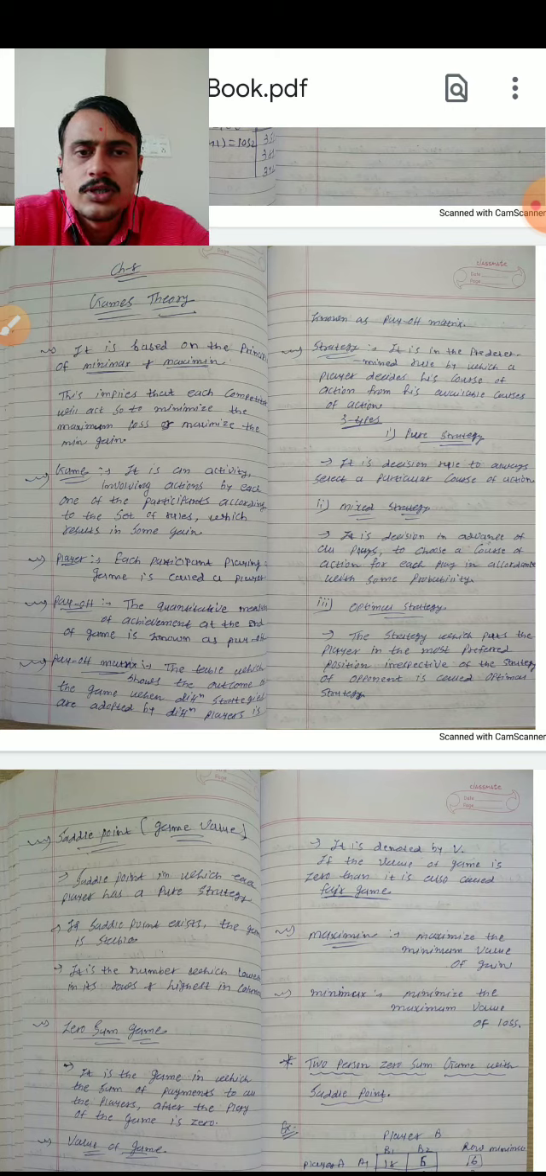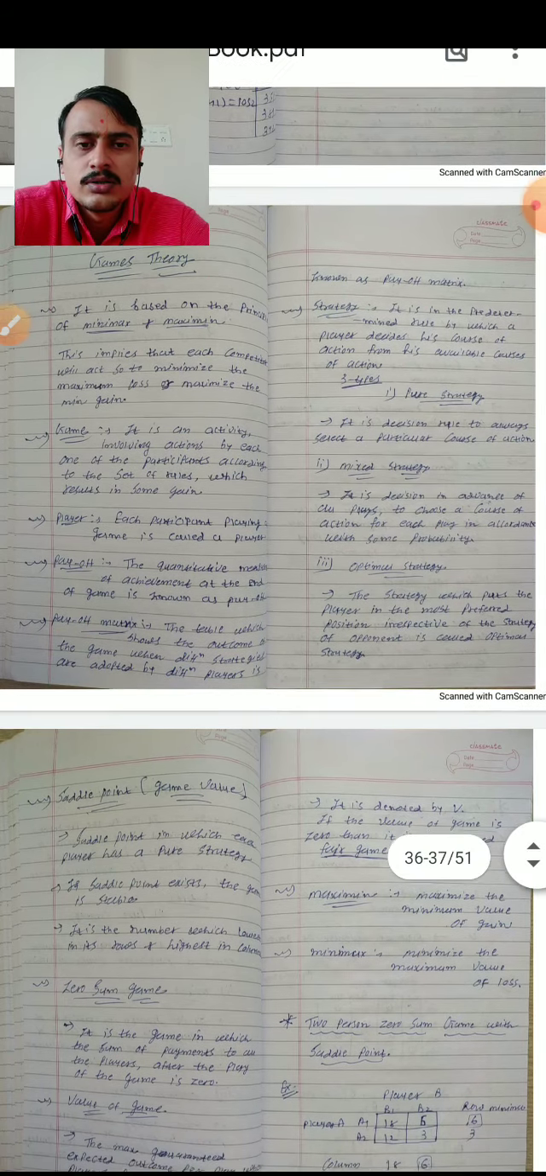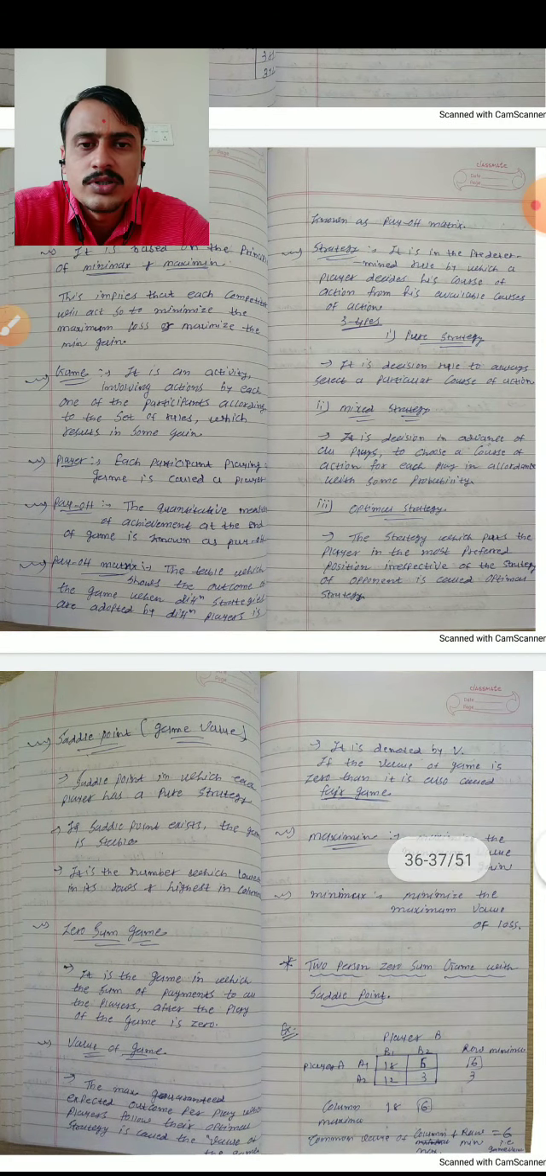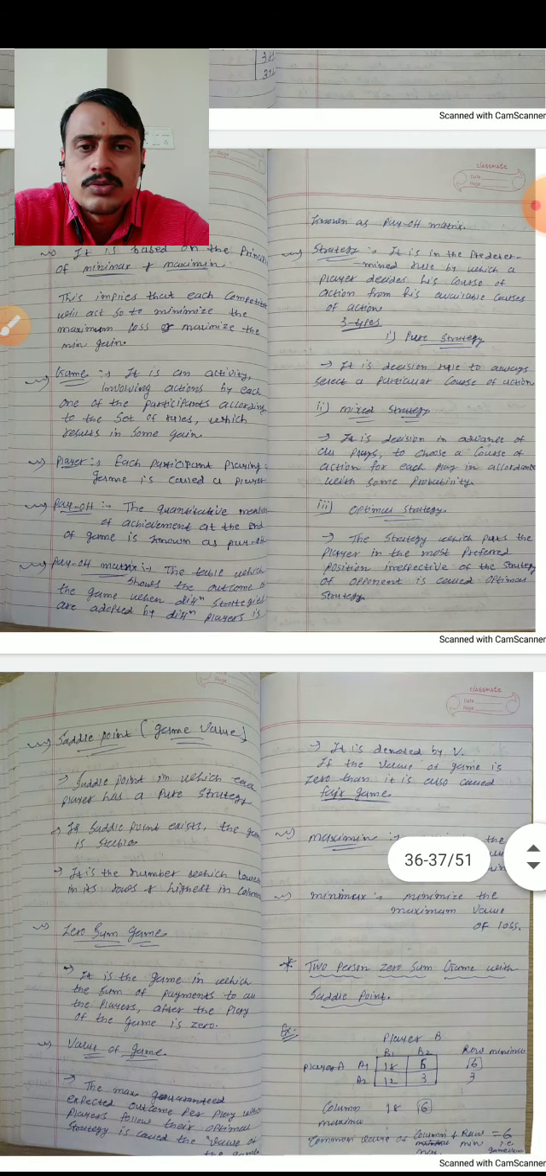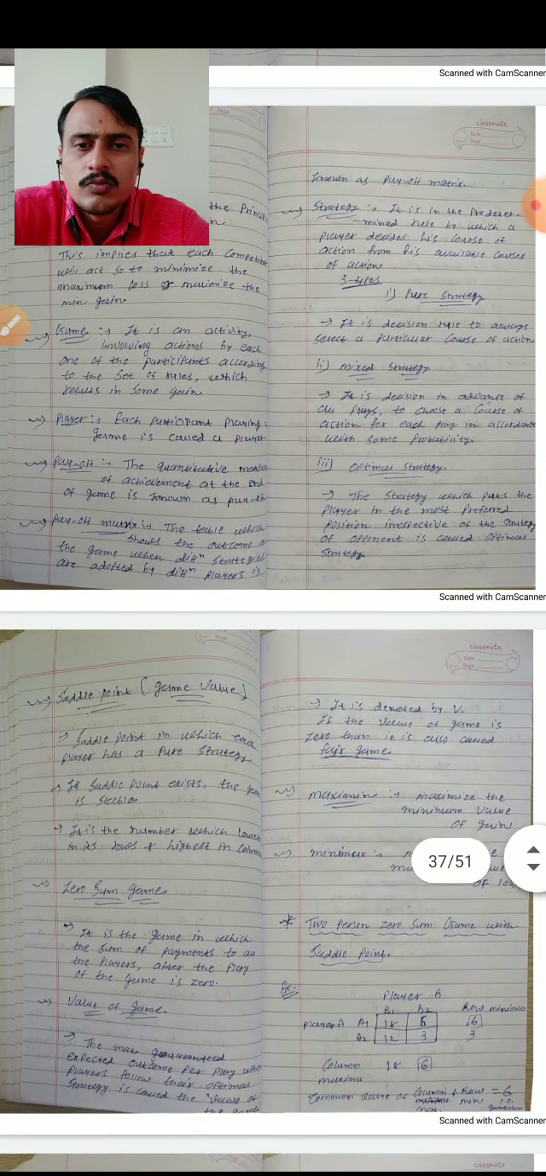First, what is pure strategy? It is a decision rule to always select a particular course of action. And then mixed strategy. It is a decision in advance of all plays to choose a course of action for each play in accordance with some probability. Then optimal strategy. The strategy which puts the player in the most preferred position irrespective of the strategy of the opponent is called optimal strategy.